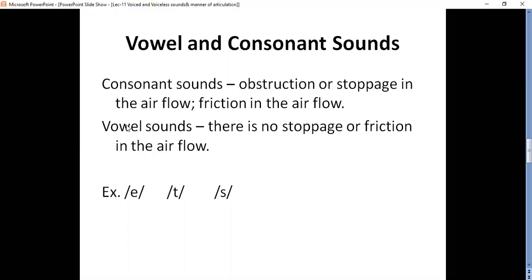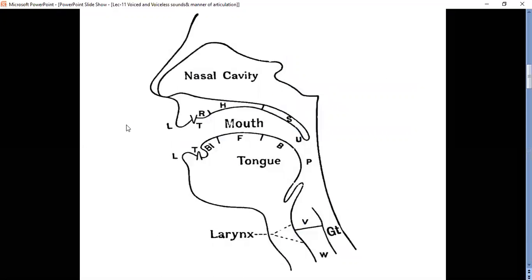And what are vowel sounds? There is no stoppage or no friction in the air flow. If there is no stoppage or no friction at all in the air flow, they are called vowel sounds.